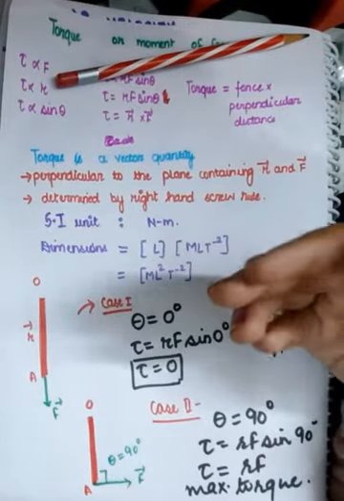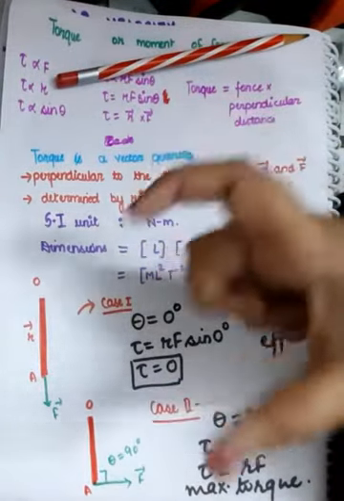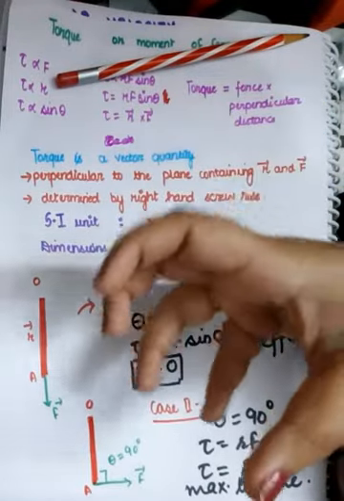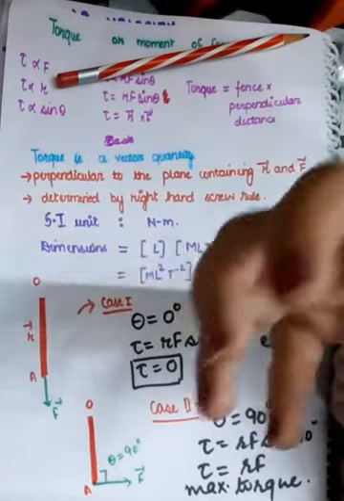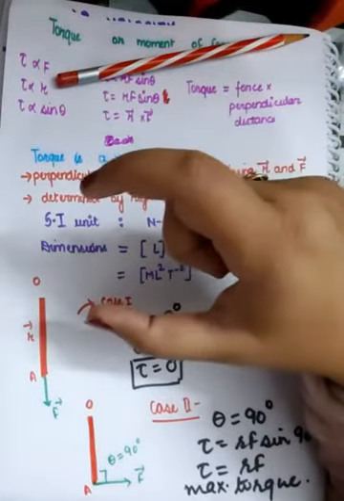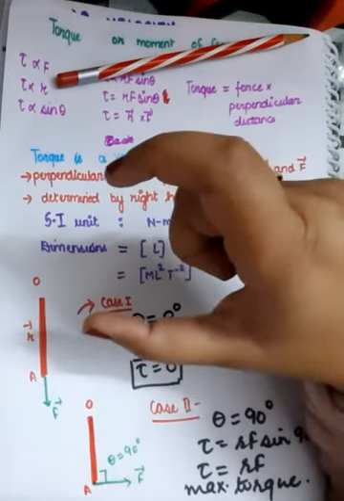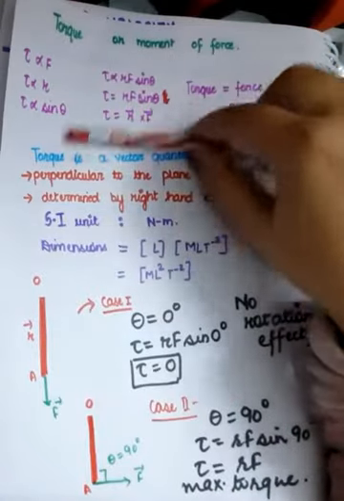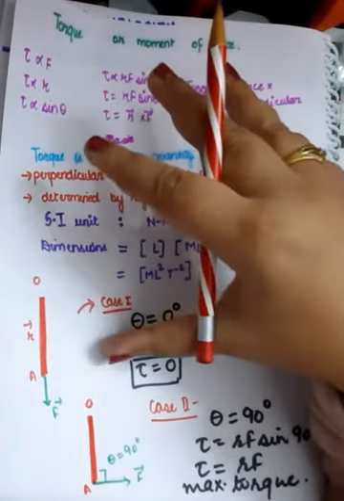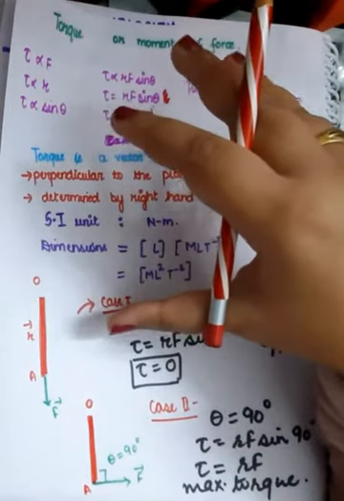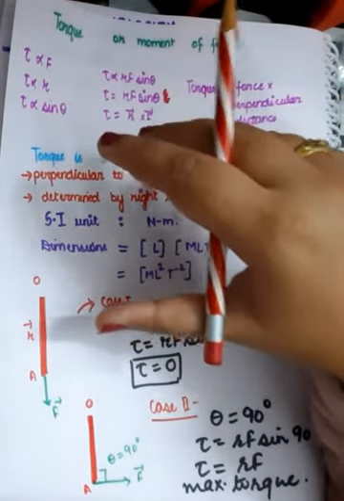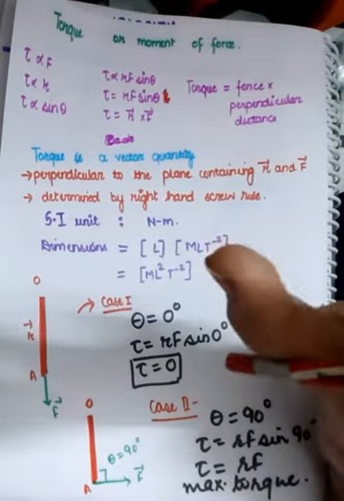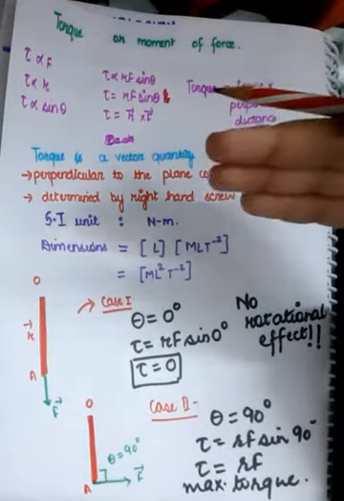Example number 2. Have you ever seen the blades of the ceiling fan, which are moving? When a fan rotates, the center of the fan remains constant. It remains in its particular position only. So this means there is angular acceleration existing in the fan, but the center of mass of the fan is still at rest.